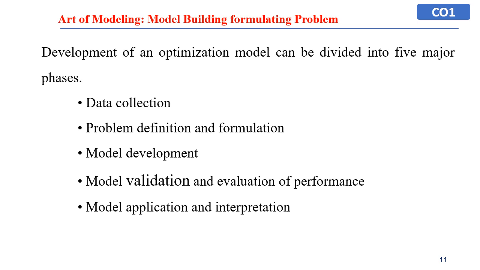Development of an optimization model can be divided into 5 major phases. So first is data collection, problem identification and formulation, model development, model validation and evaluation of performance, model application and interpretation. So these are the 5 major phases that we have to follow while we apply system approach in civil engineering for any problem.